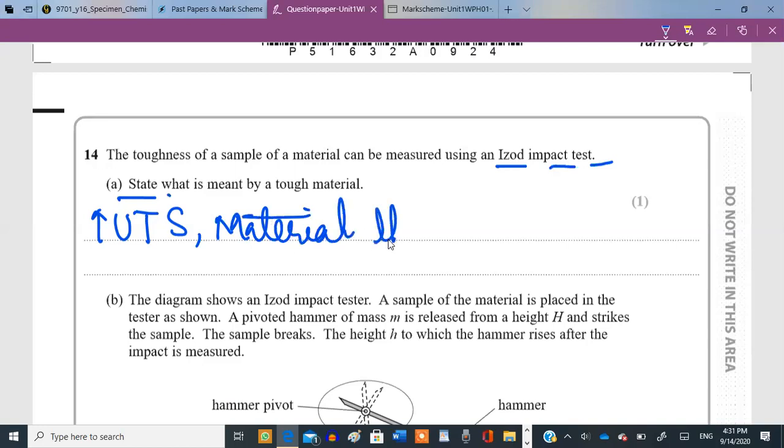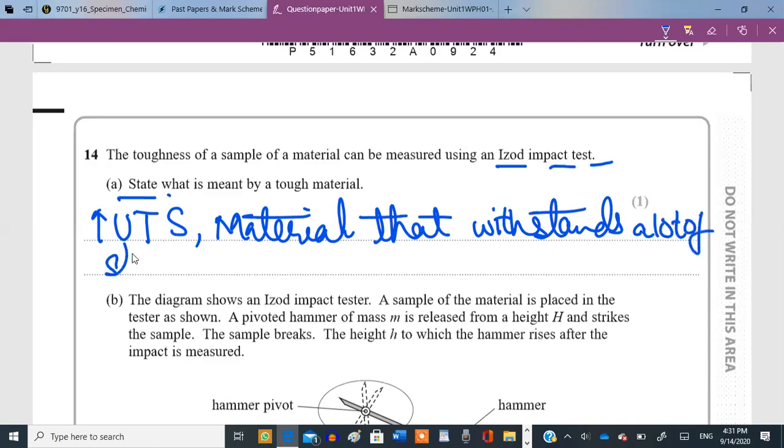Material that withstands a lot of stress without breaking. Or has high ultimate tensile stress. Because ultimate tensile stress, this is your keyword, so you just mention it as well.